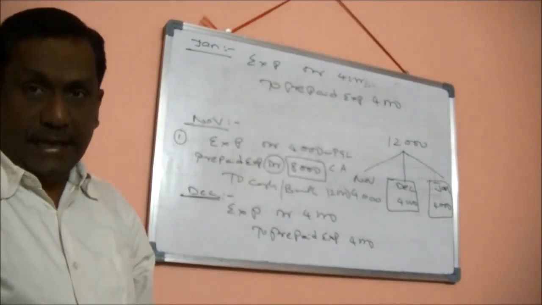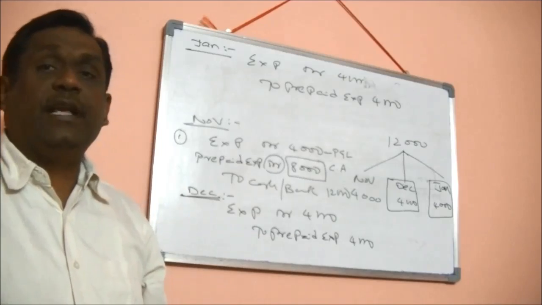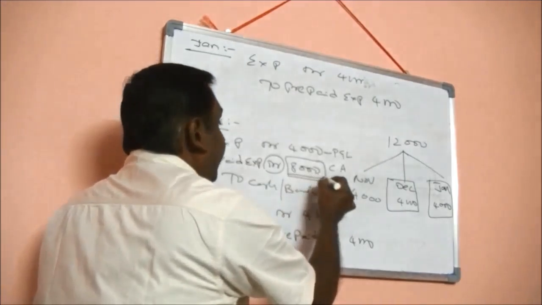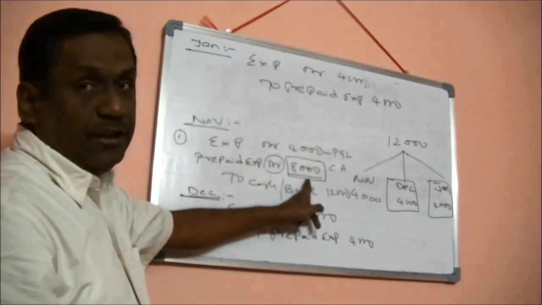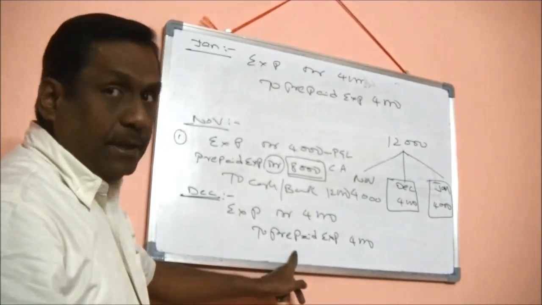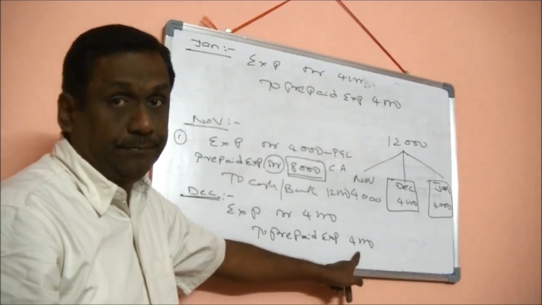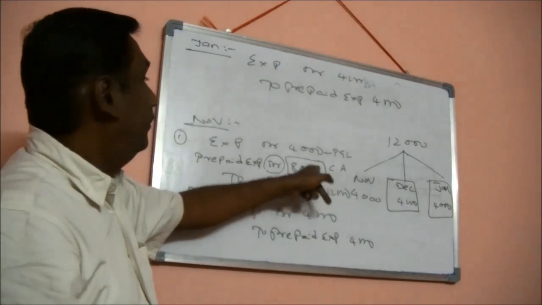Once I post this entry, what is the balance available in my prepaid expenses account? In the month of November, I debited my prepaid expenses with 8,000. In the month of December, I credited my prepaid expenses with 4,000. So now 4,000 debit is available.